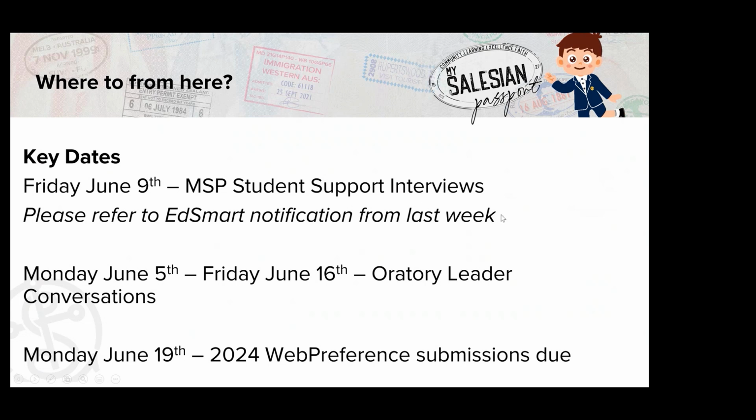So if you follow the instructions there, you'll be able to book in an interview to support your students. Over the next 2 weeks, students will be having ongoing conversations with their oratory leaders around their plan and completing that web preferences process. And the big one at the end there, Monday, the 19th of June, is when our Savio web preference submissions are due.